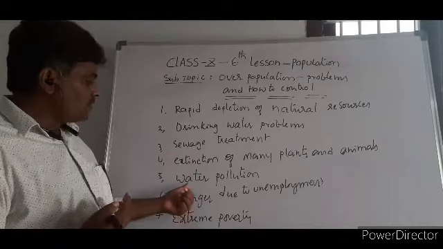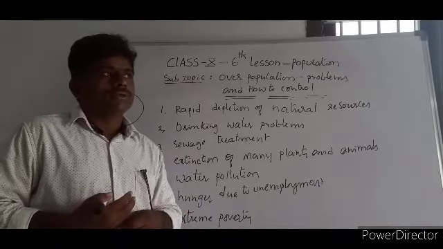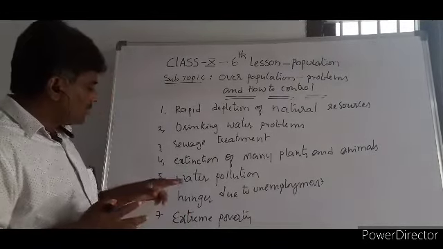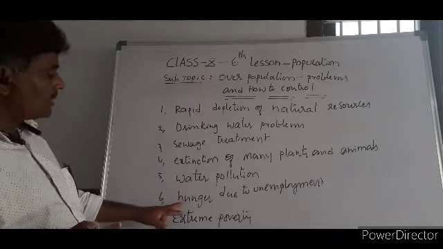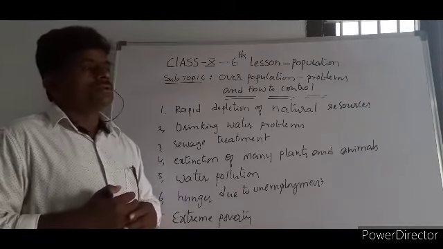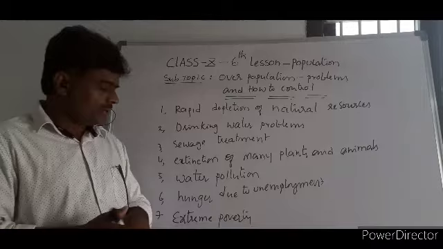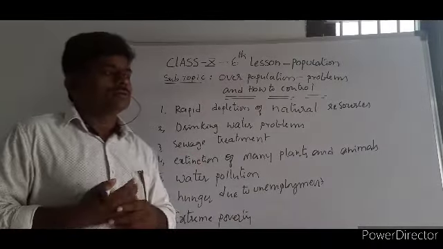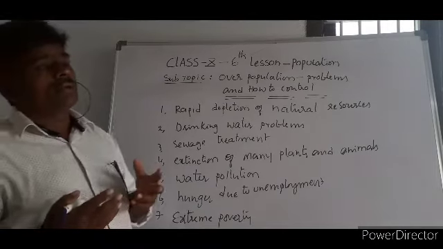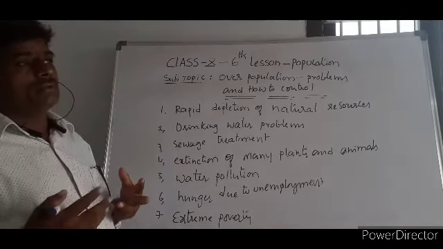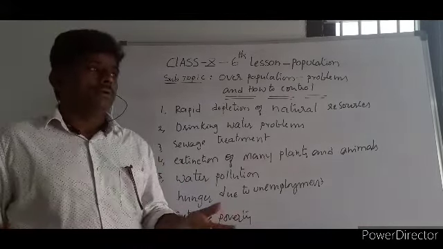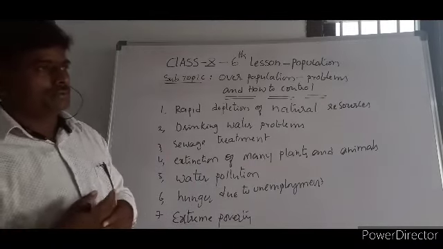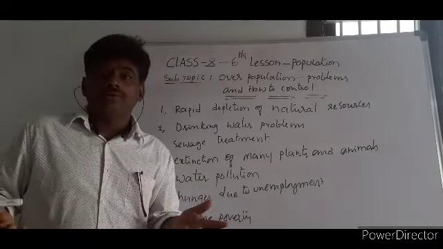So that water pollution is the biggest threat. That's a major point. And coming to the sixth point, hunger due to unemployment. Talking about the countries, the governments cannot succeed, because when people are more, automatically whatever requirements are there for the people cannot be given by the government. The government cannot provide employment opportunities. So there are a large number of people without jobs.